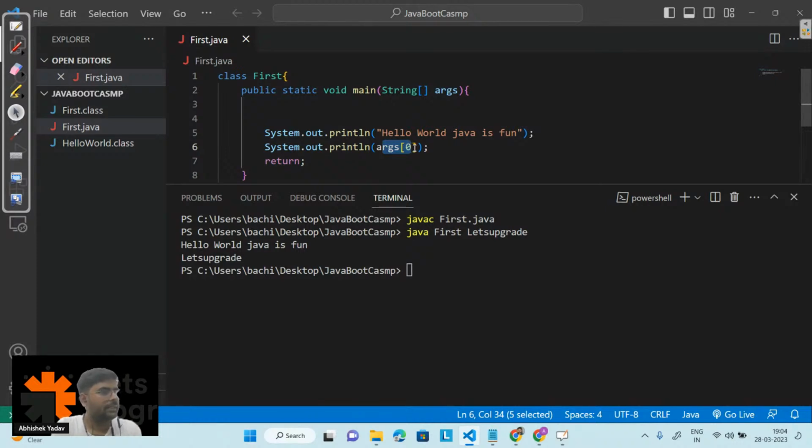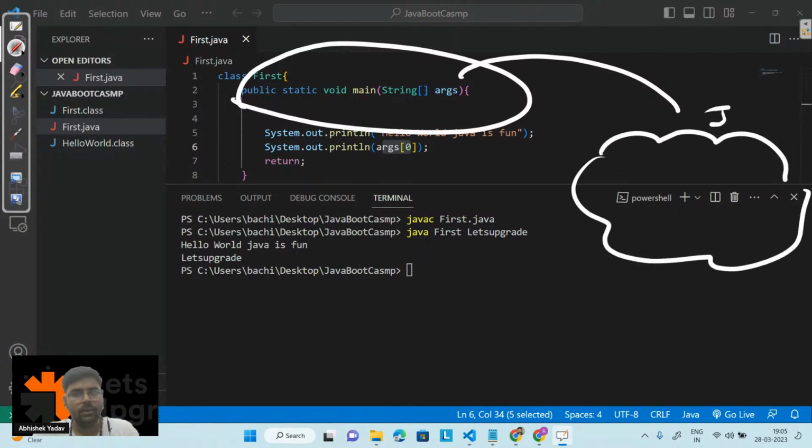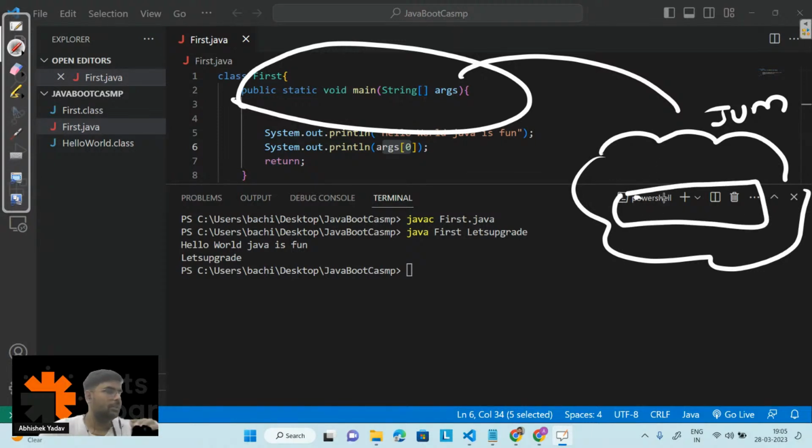If we do not write String args, will the code work? No, it will not work. Why is it not working? Because this prototype is written as it is inside your JVM. JVM is a program. Inside JVM, this prototype, public static void main String args, is written, right? That's why you have to use this prototype.